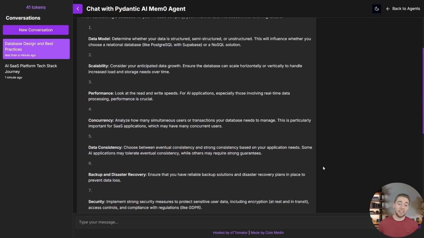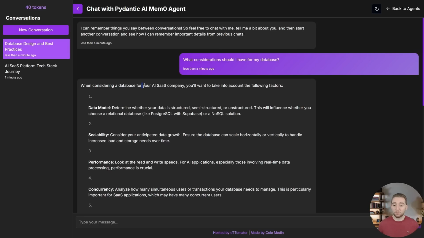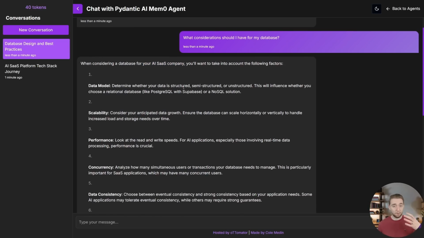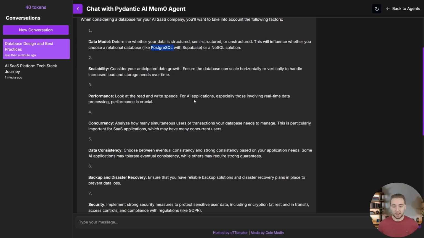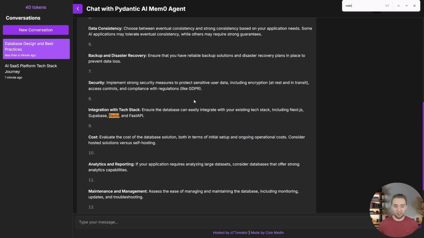Boom, and there we go. Take a look at this. When considering the database for your SaaS company, so first of all, it remembers that I'm building a SaaS company. Now it's talking about Supabase, Postgres, and if I do a search for Redis here, yep, it's talking about Redis, my FastAPI.